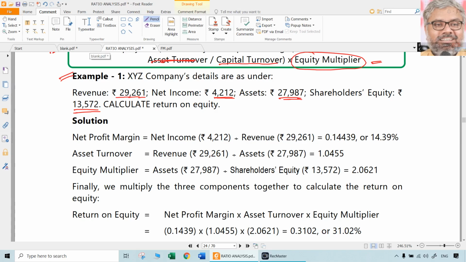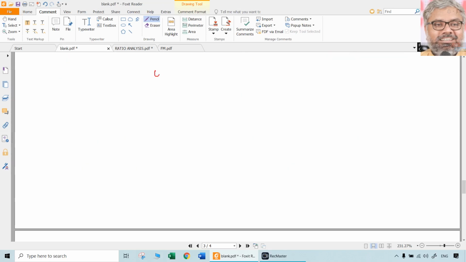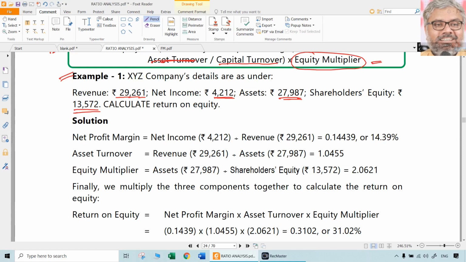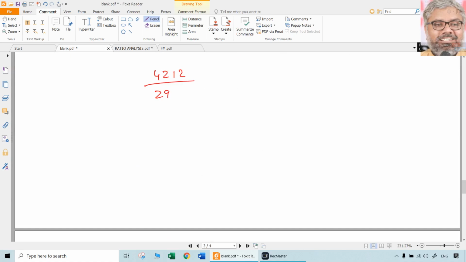First, taking the net profit margin: 4212 divided by 29,261. How much is the net profit margin? Expressed as a percentage, it will give approximately 14.4%.